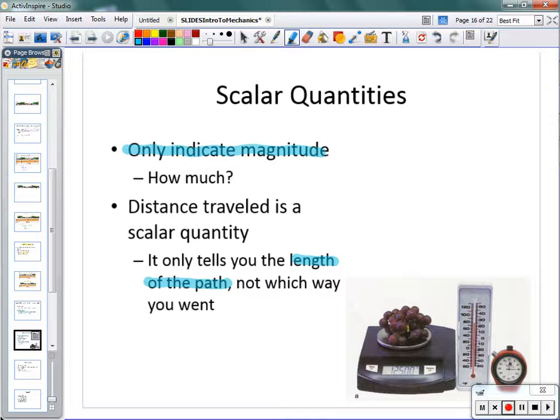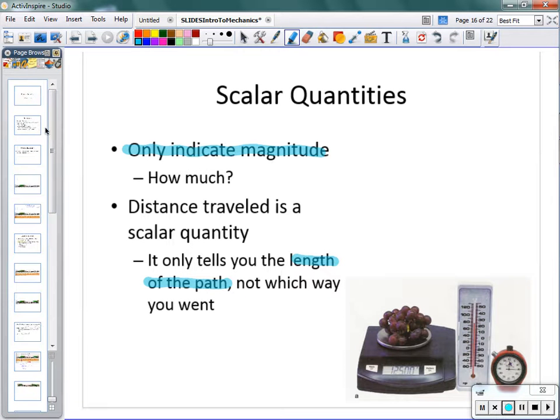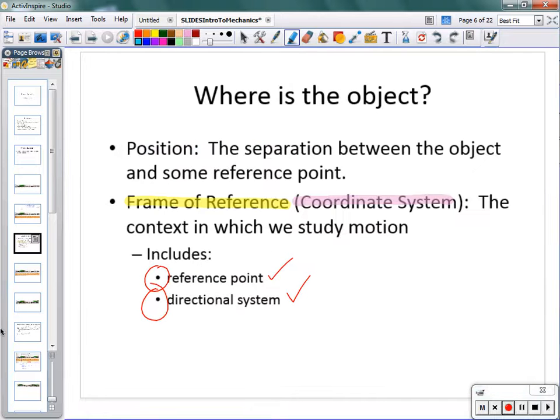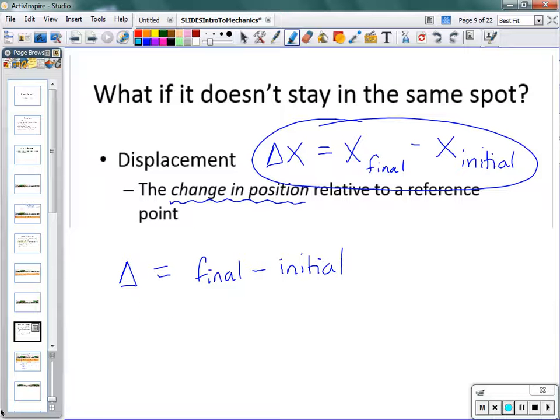So, we've introduced 5 terms so far. First, position. Where is an object? In order to answer that question, we have to have some context, and we call that context the frame of reference. And to get the frame of reference, we need a reference point and a directional system. Second, we have talked about the displacement of an object. What is the change in its position? Where did it start versus where does it end?